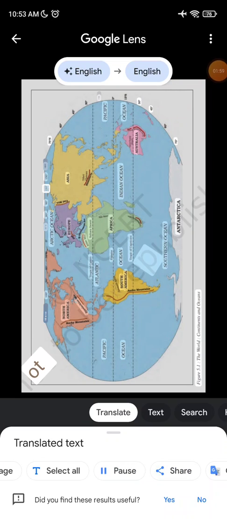OT. 120. 120. 30 degrees east. OO. Arctic Ocean. 900. 150. 180 feet A. 180 W. 150. 75 degrees north. Figure 5.1. The world, continents and oceans. Asia. Atlas empty. Sahara Desert.